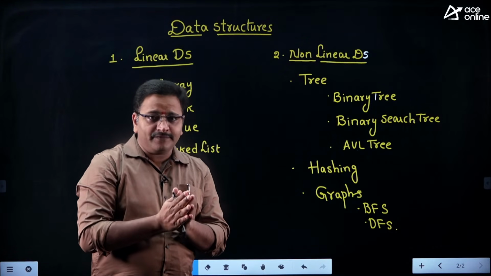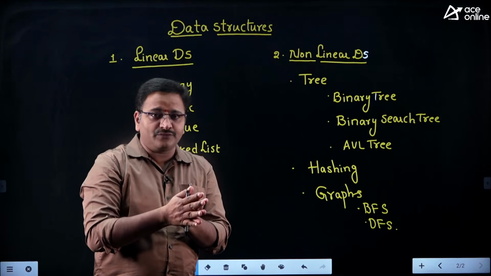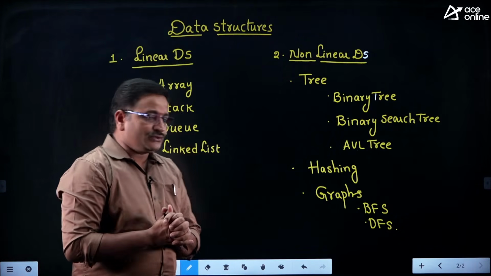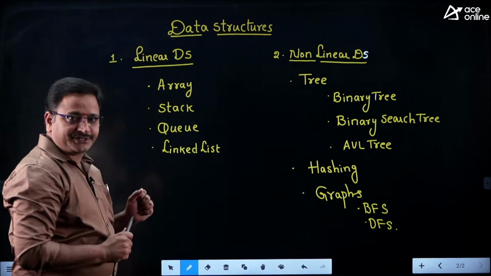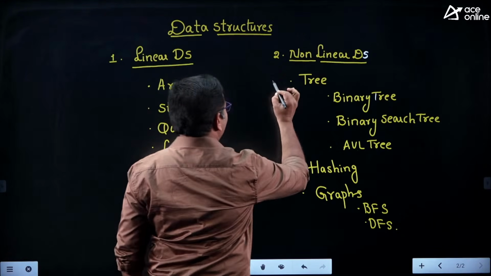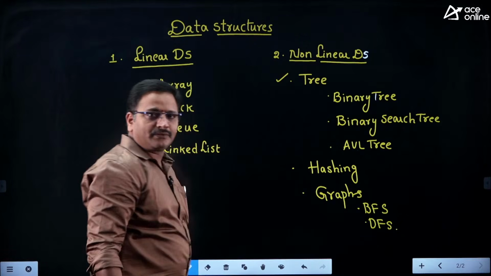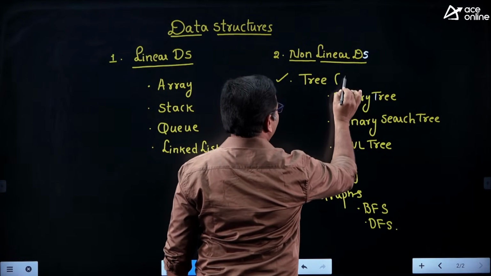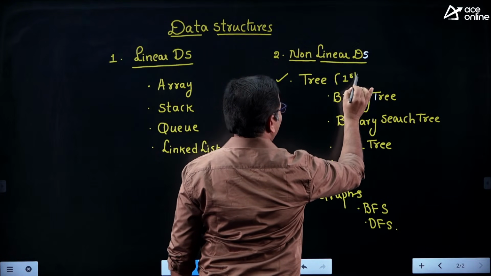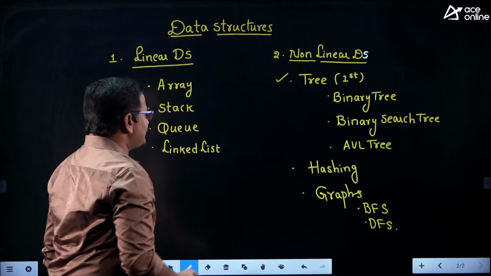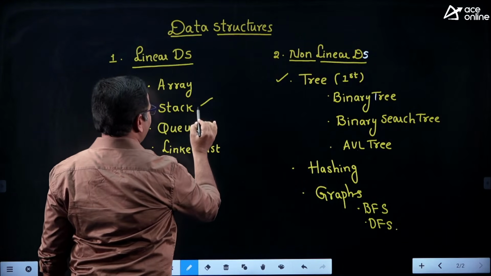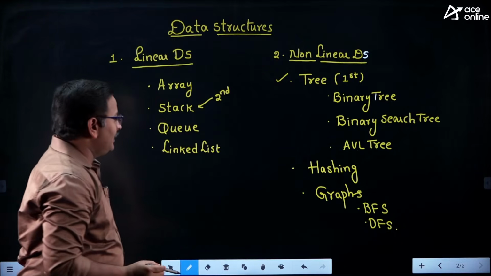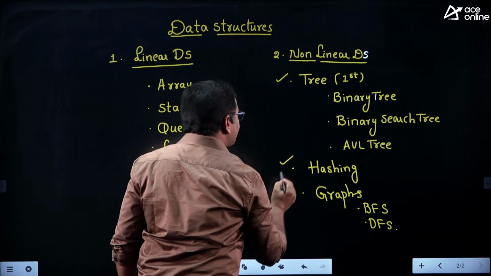Now I will share which areas they focused on from 2008 up to 2023 question papers. If you see the PYQ questions, most of the questions came from the tree concept, so I give it the first priority. Second priority is stack, and third priority goes to hashing.